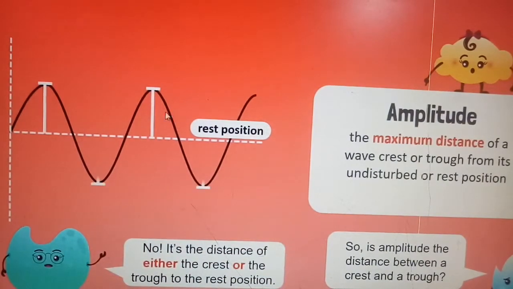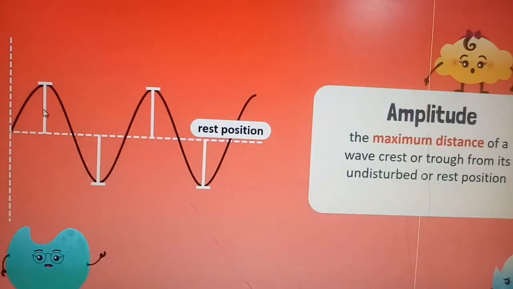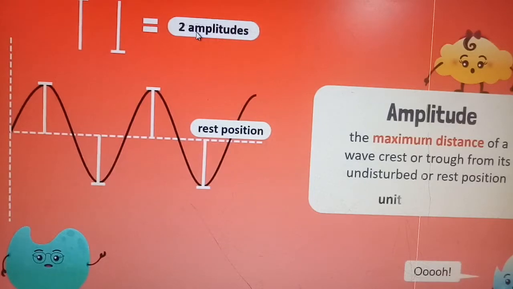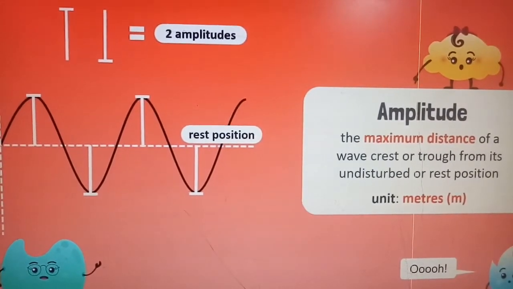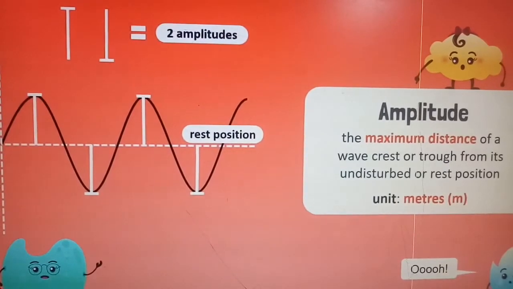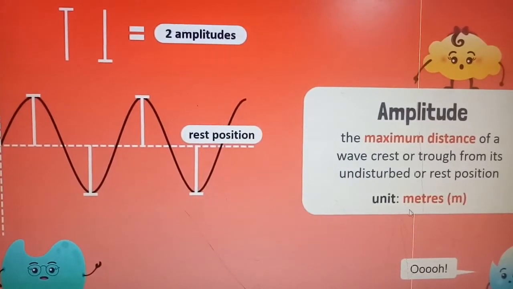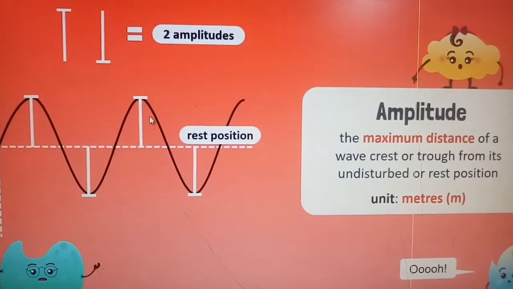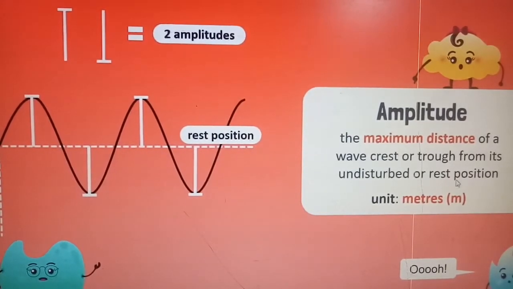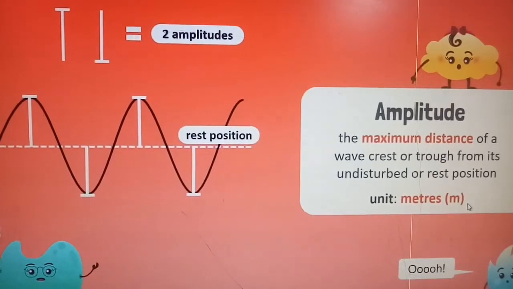Now look at that. If we are representing here, these are all the amplitudes. So this is one amplitude, this is the other amplitude. अगर आप इसको ऐड करोगे then we have the two amplitudes. And the units of the amplitude, look at that, are in meter, because these are the distances from the mean position upward or downward. So that is why its units are in meter.